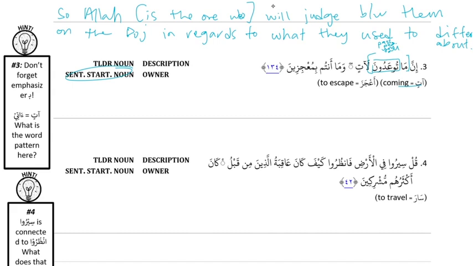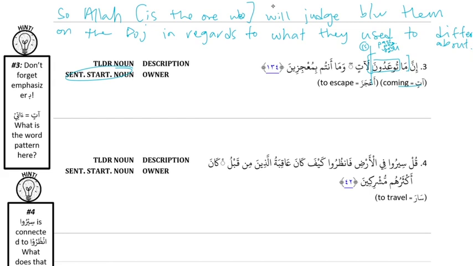And then we said la'atin is not connected, so there's a break there. Technically ma is specific and la'atin is general. And we already know they're not connected because it's not part of the complex noun. So there's an is there.